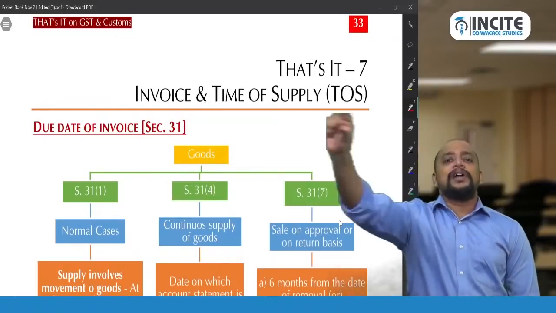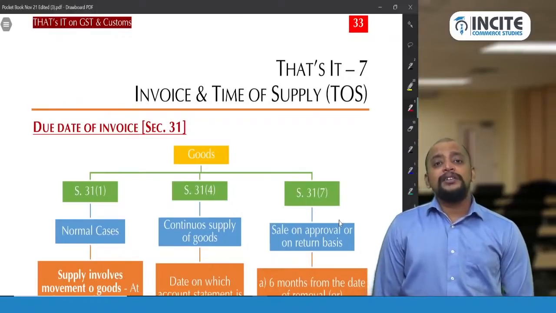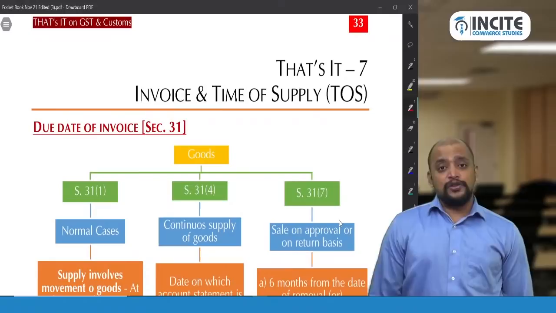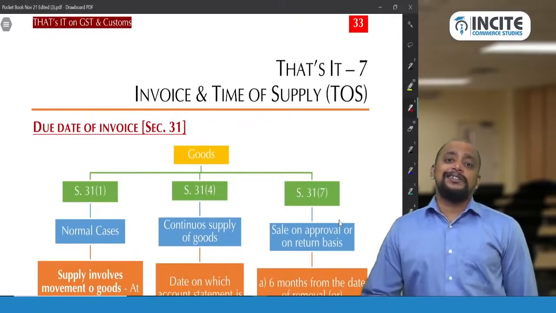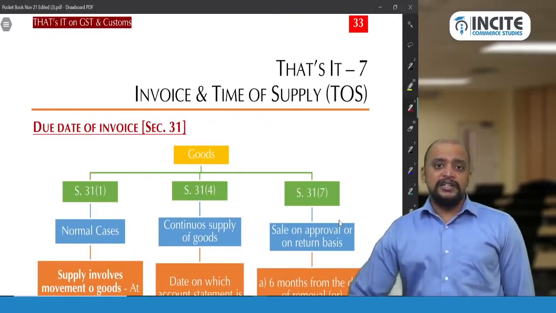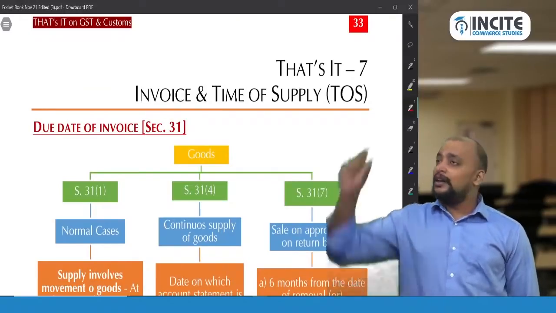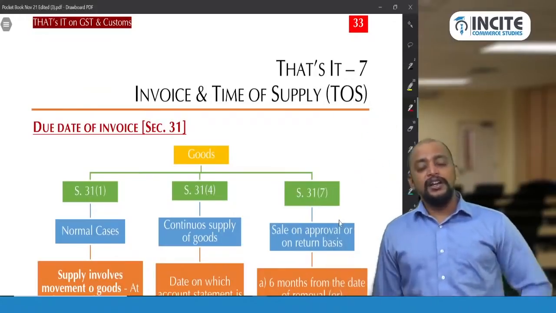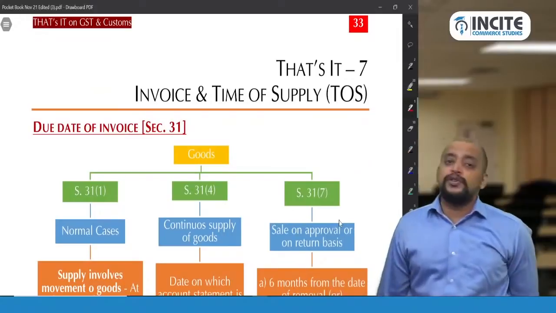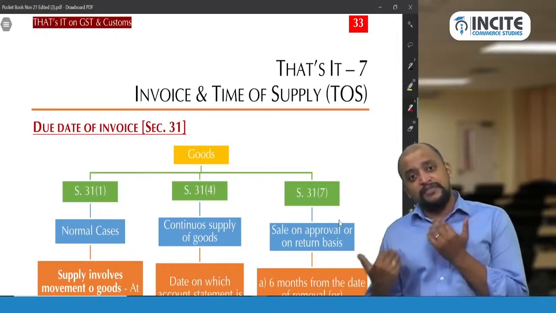For example, you get one line here, that is advance received during January 2020 with respect to services for which invoice is raised in February 2020. Compute the GST payable. Heading is February 2020. Now will this advance be taxed in February 2020? No, the advance will not be taxed in Feb 2020.